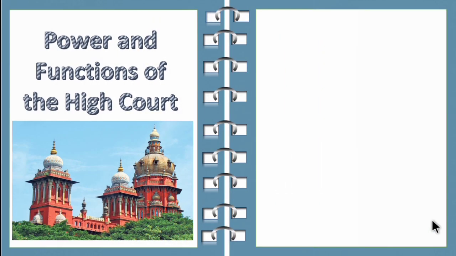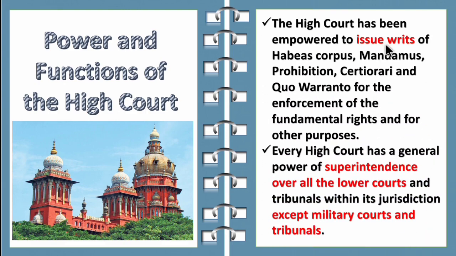So now let's see about the powers and functions of the High Court. The High Court has been empowered to issue writs. Writs means a written document, which I have explained in the class video session, which I will provide in the description below. So the High Court has been empowered to issue writs of habeas corpus, mandamus, prohibition, certiorari and quo warranto for the enforcement of fundamental rights and for other purposes.